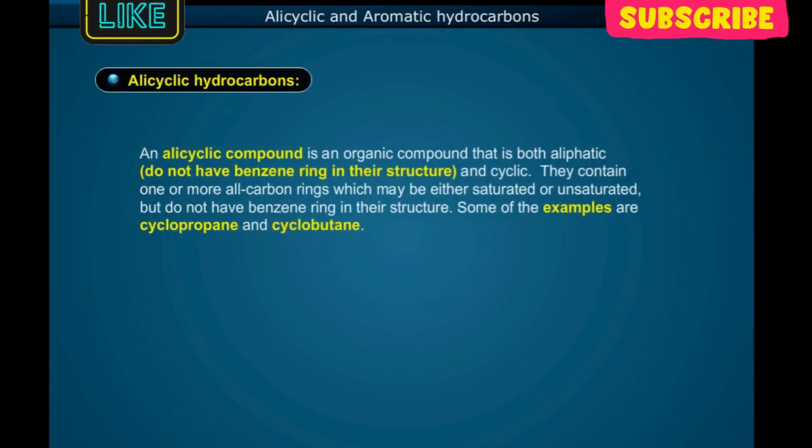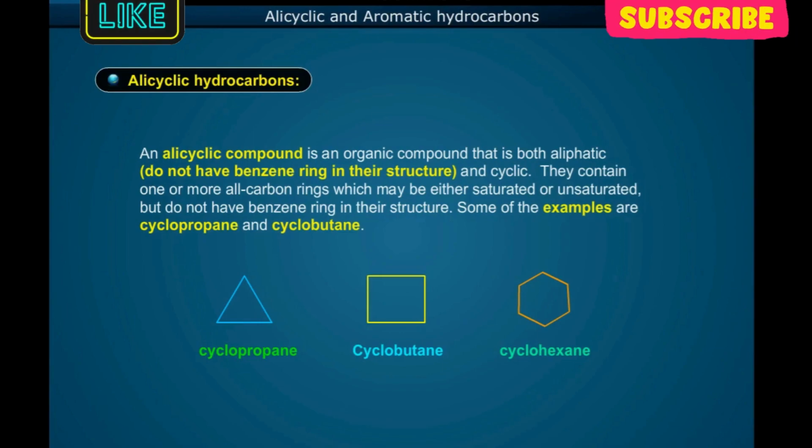Alicyclic and aromatic hydrocarbons. Alicyclic hydrocarbons. An alicyclic compound is an organic compound that is both aliphatic, that is, does not have a benzene ring in its structure, and cyclic. They contain one or more all-carbon rings which may be either saturated or unsaturated, but do not have a benzene ring in their structure. Some examples are cyclopropane, cyclobutane, and cyclohexane.